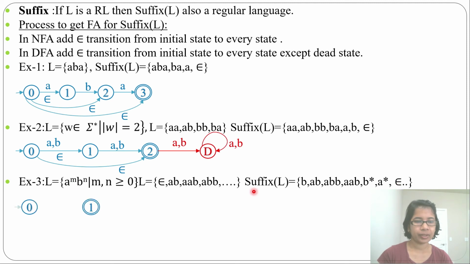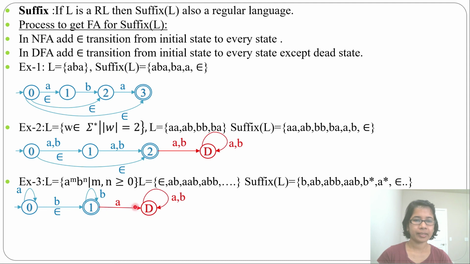Let's design a DFA for this. This is a DFA for any number of A followed by any number of B. Now for finding suffix, what we'll do, we'll just add an epsilon transition from the initial state to every state except the dead state. There are just 2 states, 0 is the initial state, 1 is the final state, and to the dead state we will not add epsilon transition. So we'll just add epsilon transition in this. So you can find B, then you can find AB, you can find ABB, then AAB, then you can find B star, any number of B. Then you can find A star, then by epsilon transition it will reach the final state, and you can simply find epsilon from this.